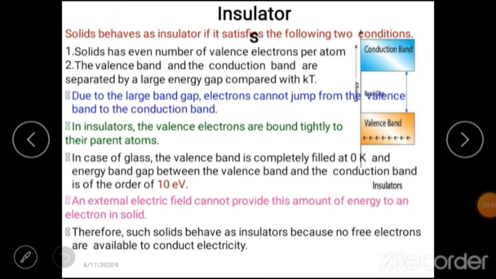Insulator. An insulator does not allow the passage of electricity. An external electric field cannot provide this amount of energy to an electron in the solid. In insulators, the valence electrons are bonded tightly to their parent atom. Therefore, such solids behave as insulators because there are no free electrons available to conduct electricity. That's why they are called insulators.